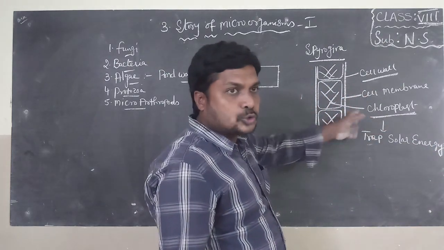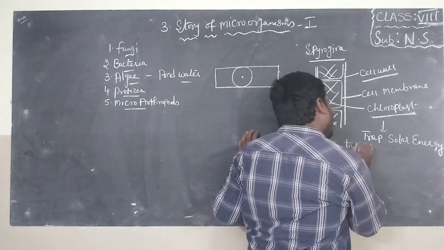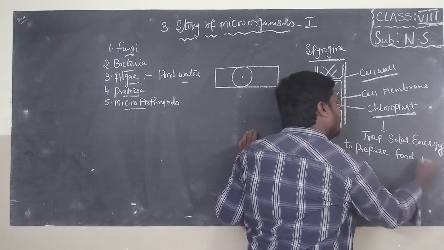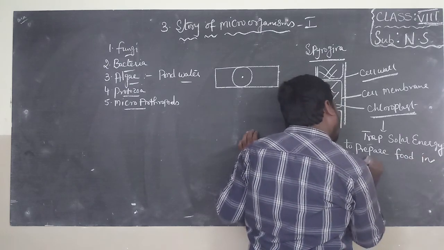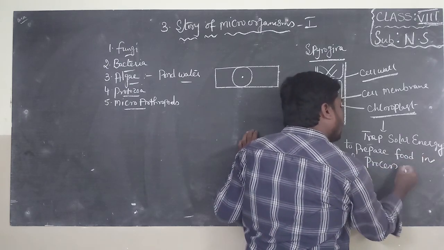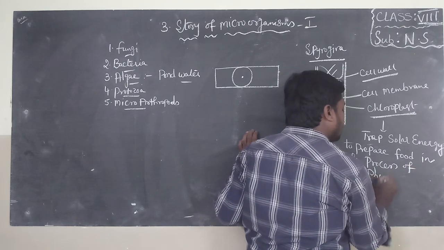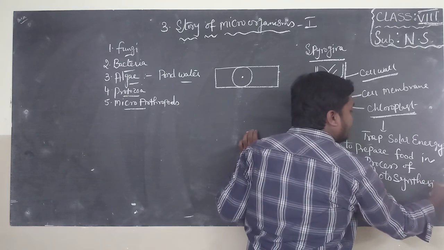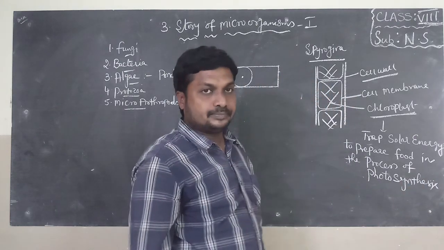This chloroplast traps solar energy to prepare food in the process of photosynthesis.